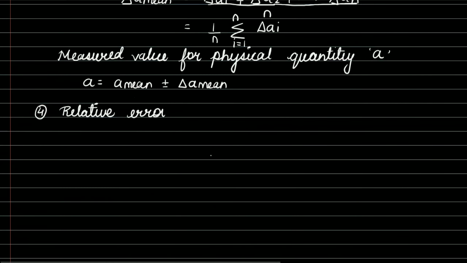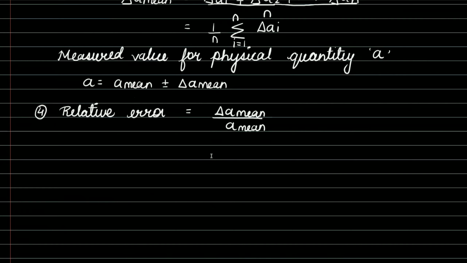So relative error is the ratio of the mean absolute error. How is mean absolute error written? As delta A mean, which we have calculated in our third step, divided by A mean, which is the arithmetic mean.